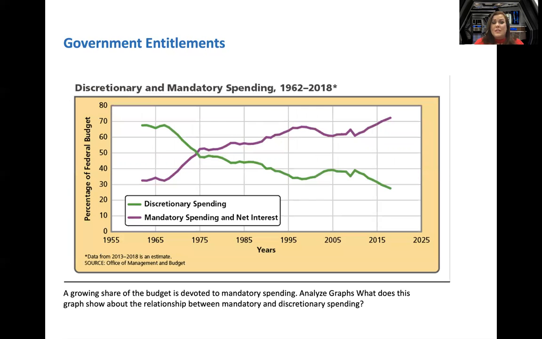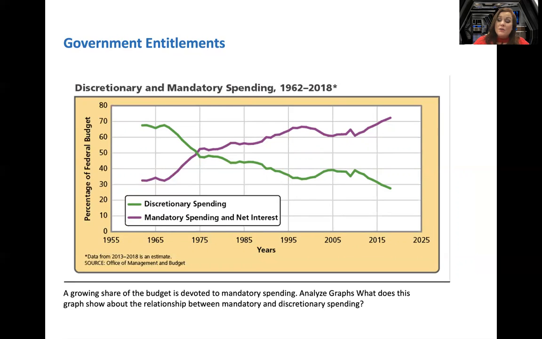And here's one of the reasons why. If you look back prior to 1975, we had more discretionary funds than we did mandatory. We had more money that administrations could look at and go, ooh, let's do this program, or let's go help this. Well, around 1975, they broke even, and now look, they're mirror images of each other. We have more mandatory spending than we do discretionary.